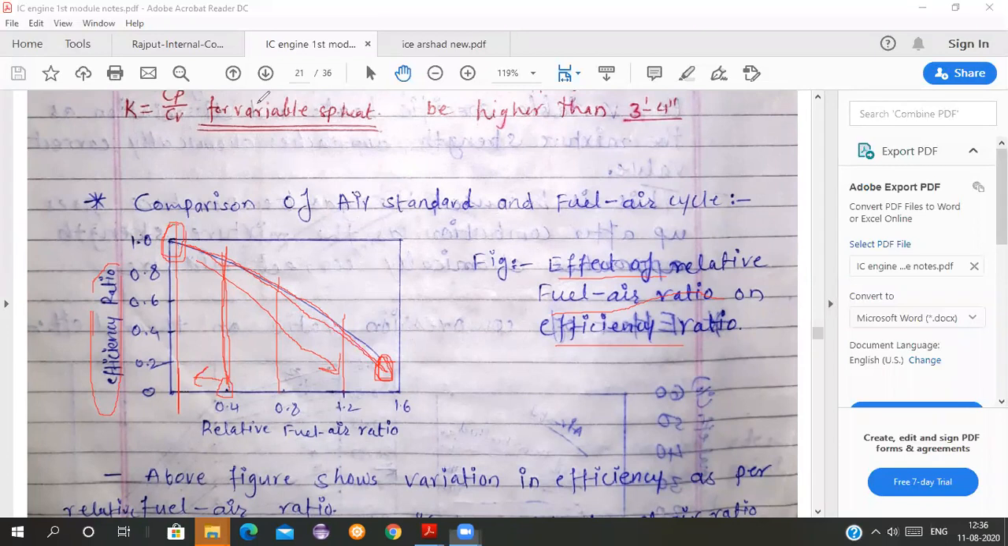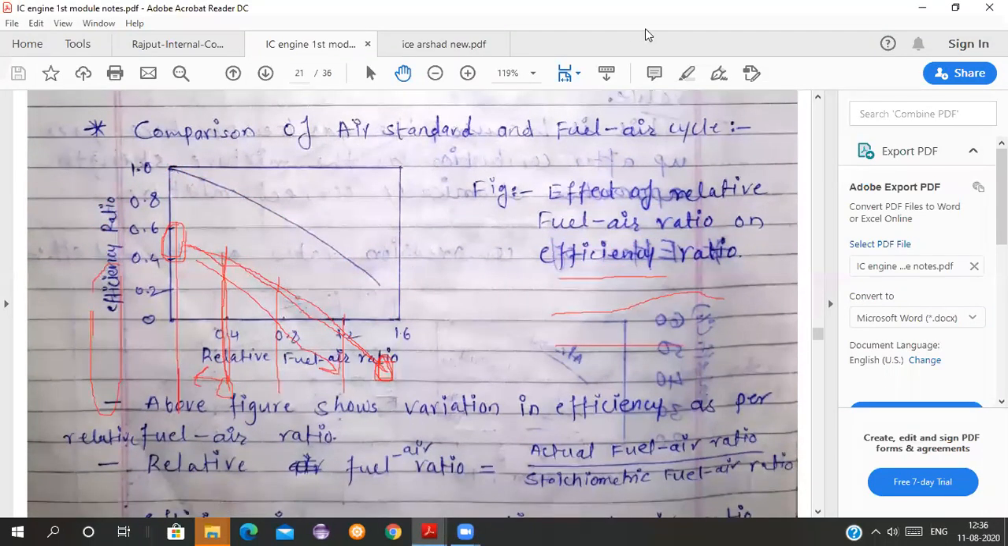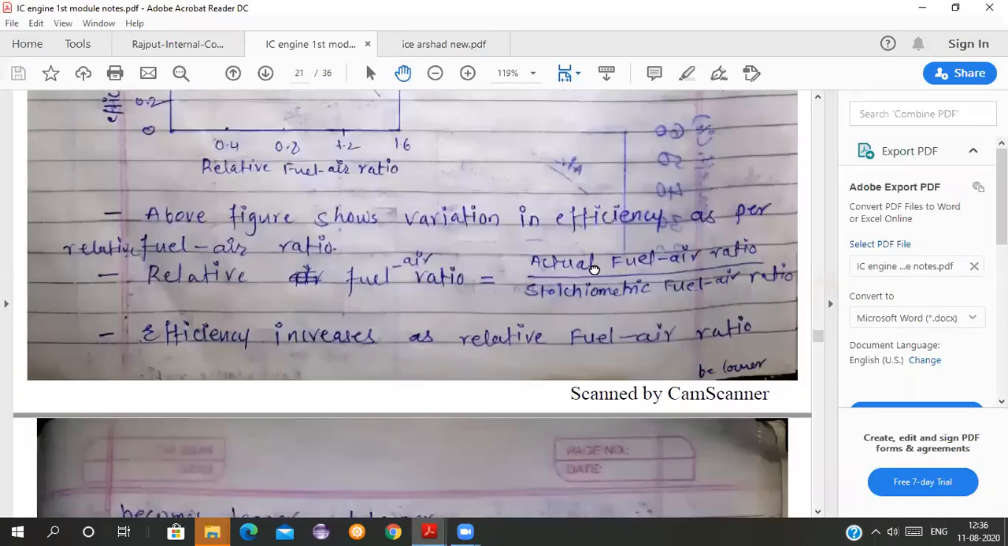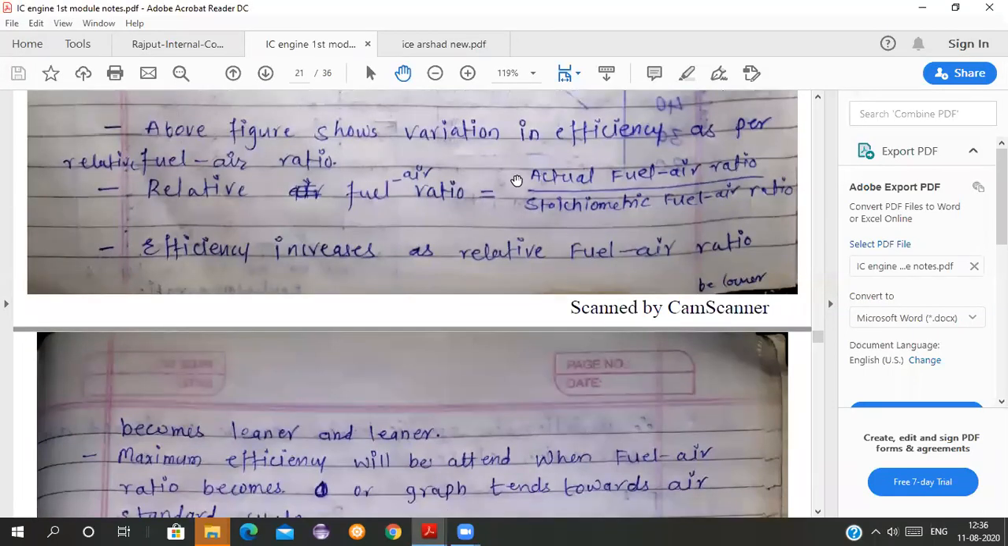Okay, see, this is a little bit difficult, try to understand it. It is conceptual based. So see, relative fuel air ratio is actual fuel air ratio upon stoichiometric fuel air ratio, which I have made you understand. So this is also called the equivalence ratio. Efficiency increases as the relative fuel air ratio becomes leaner and leaner. I have explained you this, students.